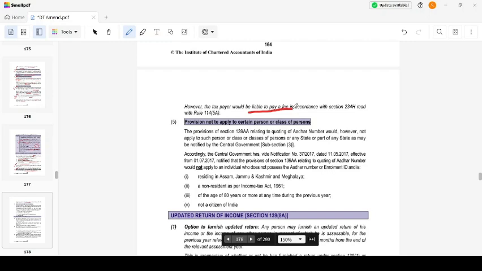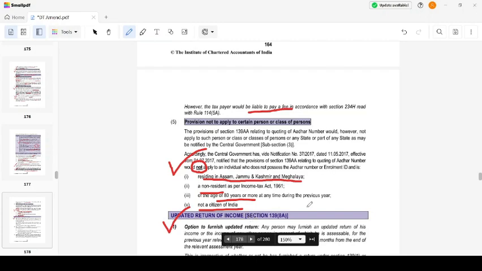Provision not to apply to certain persons or class of persons. The provision of Section 139A relating to the quoting of Aadhaar number would not apply to such person or class of persons or any State as may be notified by the Central Government. Accordingly, the Central Government has notified that quoting of Aadhaar would not be applicable. This can be an MCQ. Residing in Assam, Jammu and Kashmir, and Meghalaya; non-resident; age of 80 years or more; not a citizen of India.